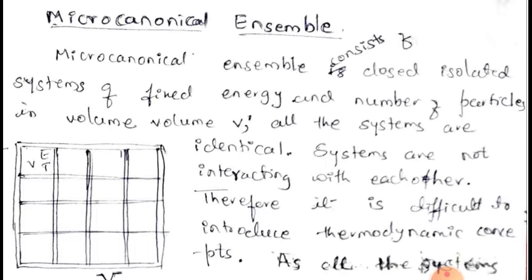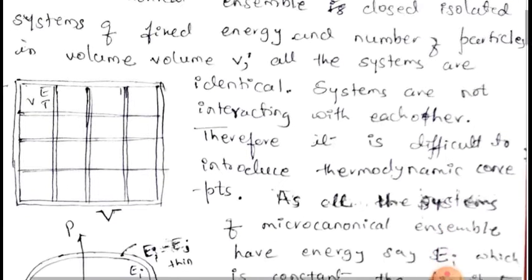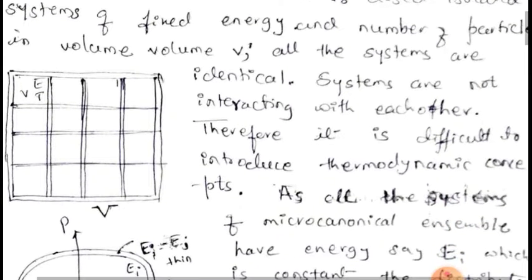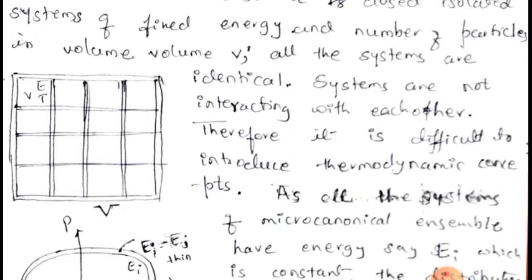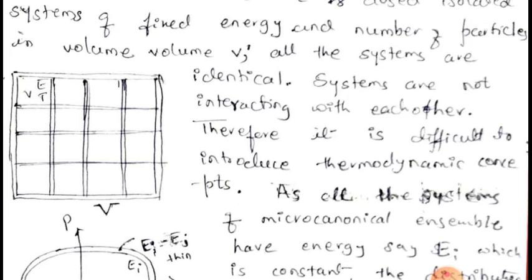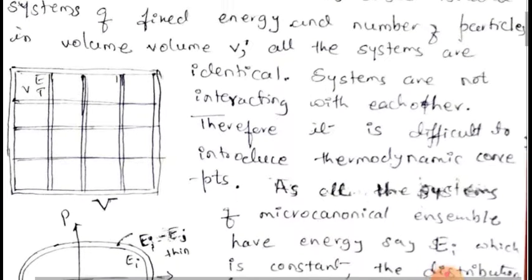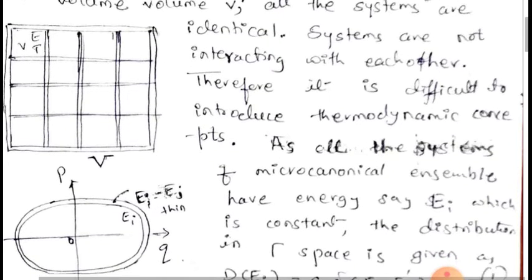and the whole microcanonical ensemble is also not interacting with the outer surrounding, and therefore it is represented by double lined walls. The systems of a microcanonical ensemble are shown by two lined walls.